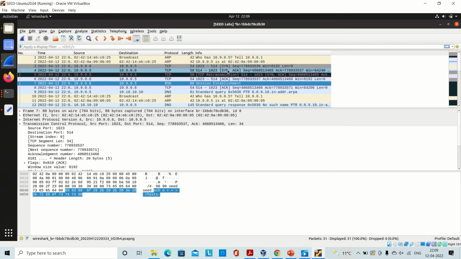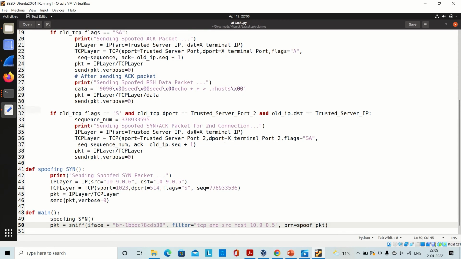The X terminal will send back the SYN plus acknowledgement packet, and it would have the acknowledgement number, which would be plus 1 of the sequence number of the previous packet. Now, as the trusted server receives the SYN plus acknowledgement packet, it sends the acknowledgement packet back to the X terminal, which is executed in our code using this function.